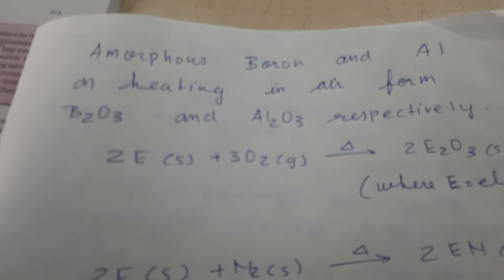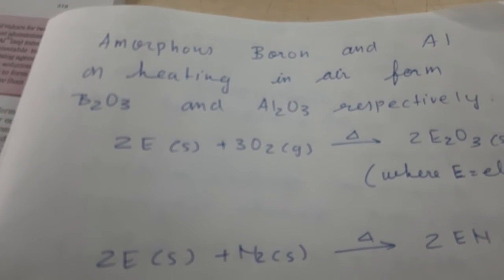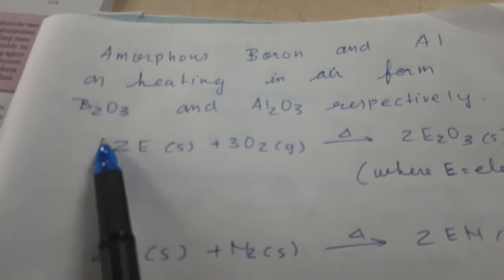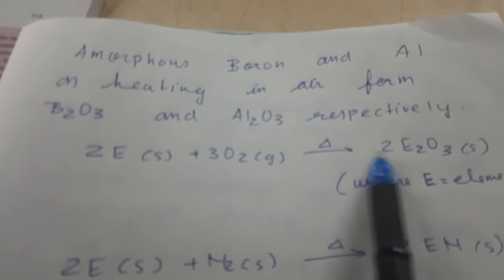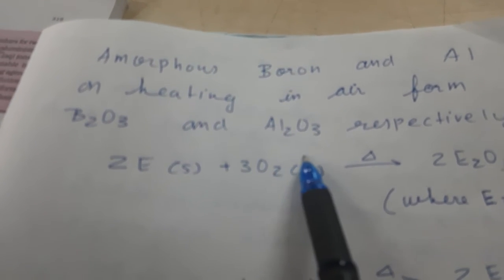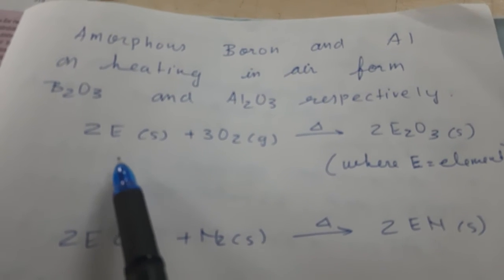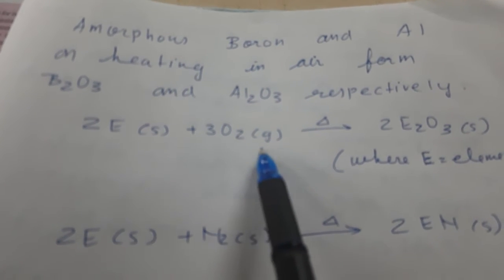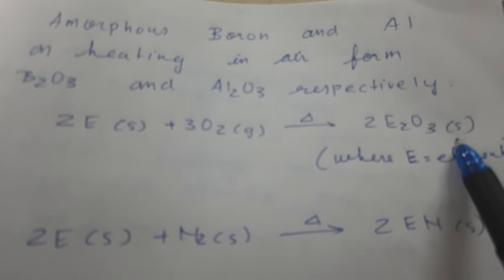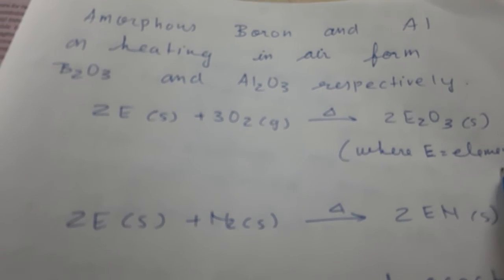Amorphous boron and aluminium on heating in air form B2O3 and Al2O3, boron oxide and alumina respectively. So you can see the reaction we can write here: 2E plus 3O2 will give E2O3 type of oxide where E is an element.